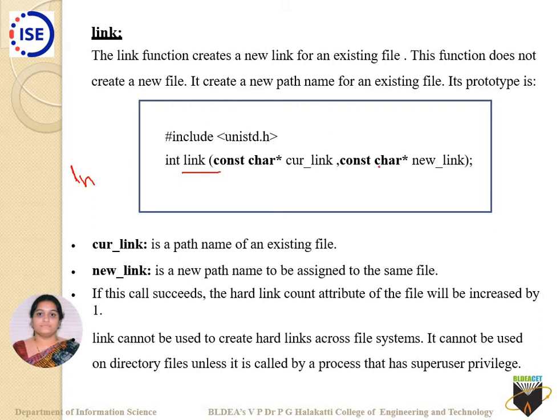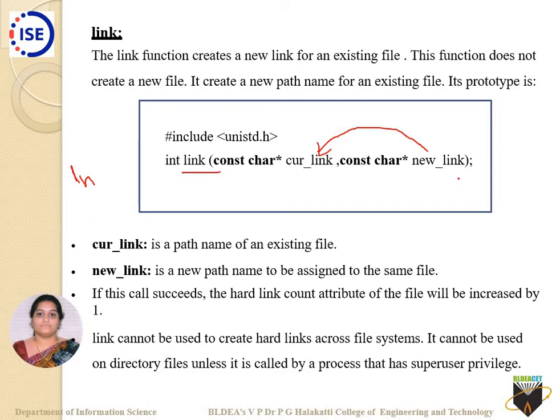So what does link do? It links the new link to the current link that exists. The current link is nothing but the current file path name, or the file pointer address where the current file pointer is looking. There the new link is added. The link function creates a new link for an existing file. This function does not create a new file, keep that in mind. Only a link will be created. It creates a new path for an existing file.